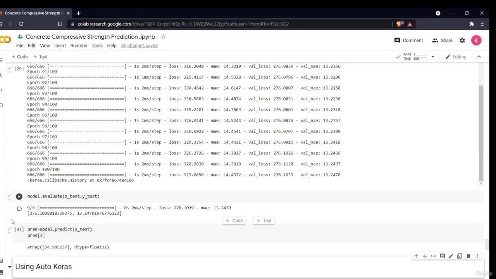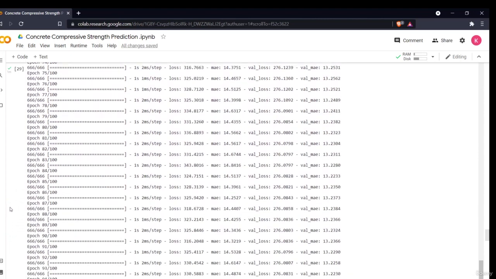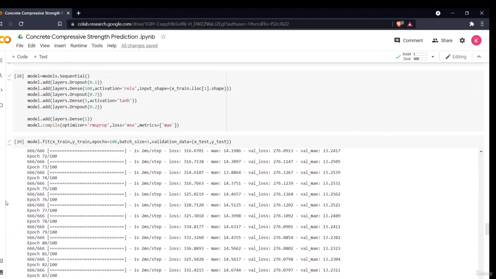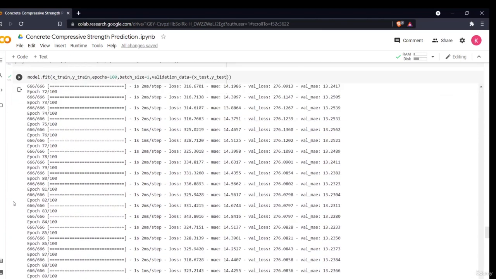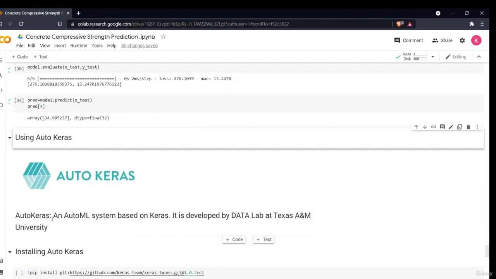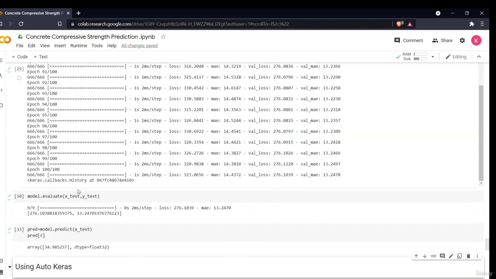But because this is not performed, because we have not done much hyper tuning or any of those things, because our main purpose is to show how we can do this using AutoKeras. You can see how drastically our outputs change when we use AutoKeras, because it will be doing all of these things automatically. We don't have to perform any hyper tuning technique, which we didn't perform here and obtained this much greater loss function and a very bad accuracy.